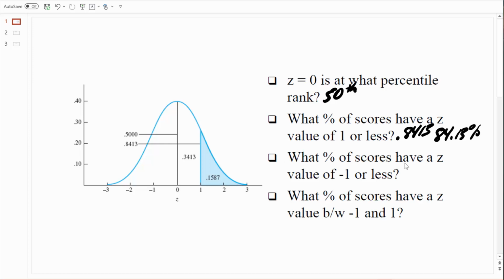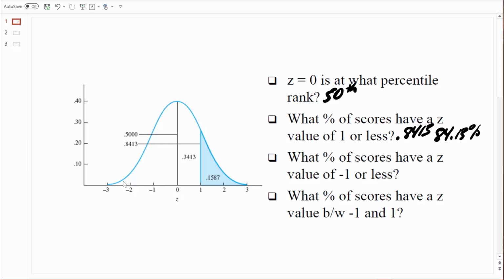What percentage of scores have a z-value of -1 or less? You're going to see on that z-table there are no negative values. And the reason why the table lists no negative values is because they're really not needed. We can find an area, like the percentage of scores that have a value of -1, which would be right here, or less.